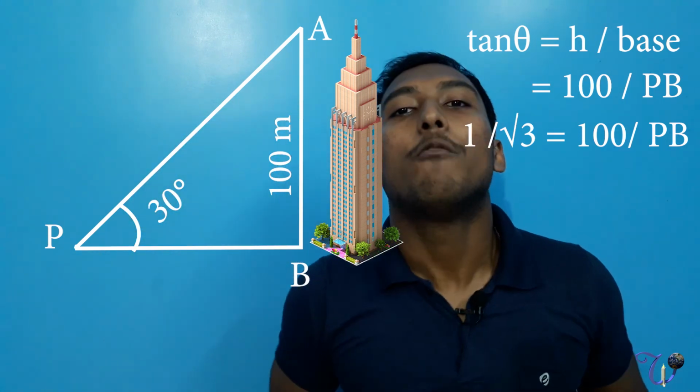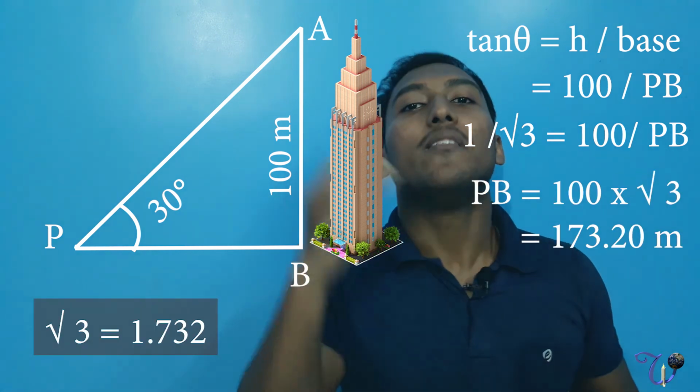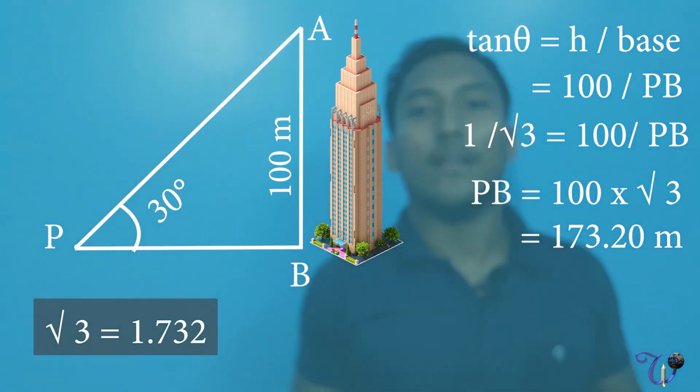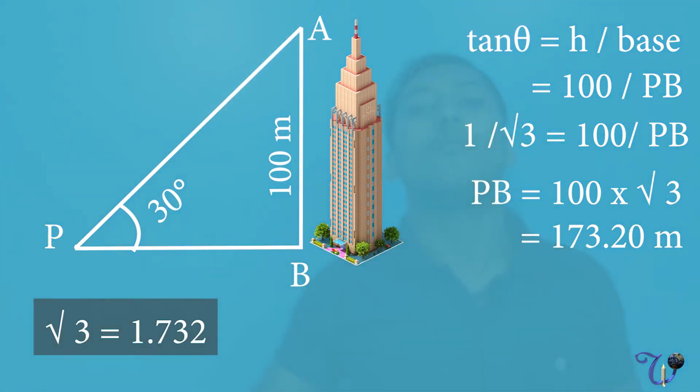You have to find the value of PB. So PB is equal to what? PB is equal to 100 into root 3. Root 3 is equal to 1.732. In the question, the value of root 3 is given sometimes, or you should know that root 3 is equal to 1.732. If you put the value, that is 100 into 1.732, we have 173.20 meters. This is the distance between the point P and the foot of the tower, right?